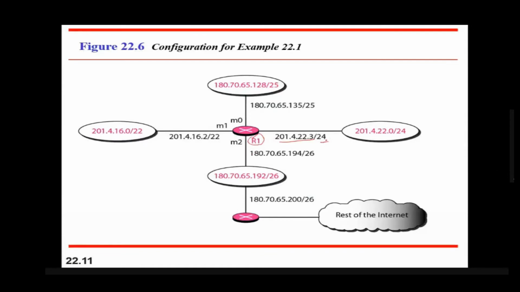Okay. So this is having a mask of 24. This is having a mask of 26. This is having a mask of 26. This is having a mask of 22, and this is having a mask of 25. Now remember, while creating a routing table, make an entry of that network which has the highest mask. Highest mask means highest number of ones, highest number of bits in network part. So this particular network has 26 ones in its network part. So that's why this entry will be made first, then this.